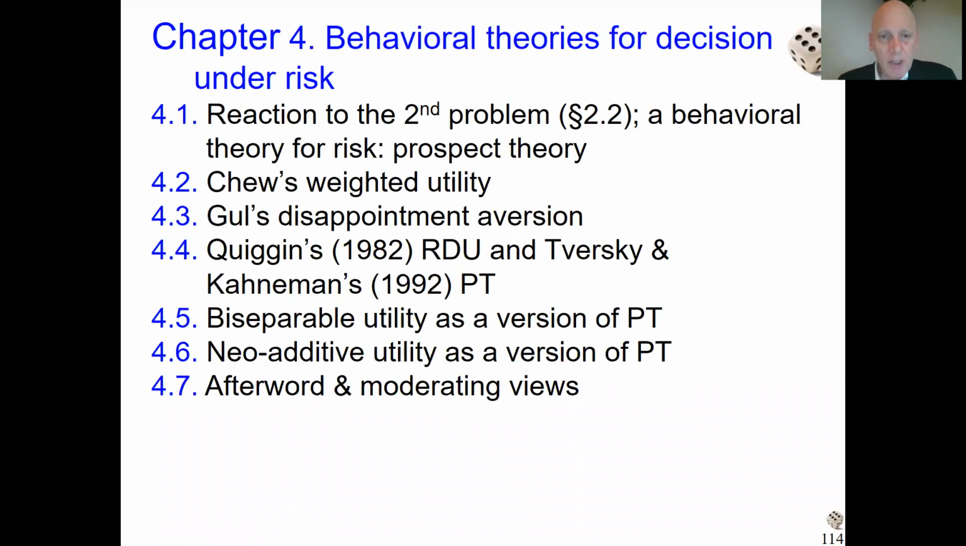So the next theory for accommodating the behavioral phenomena for decision under risk will be Gul's disappointment aversion theory. I told you about Chew's weighted utility that it was not very popular today. Well, Gul is different. I think prospect theory is most popular, but then this theory is second most popular for decision making under risk. A big reason is that it's very tractable, as I will explain.